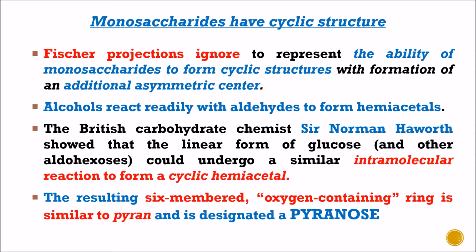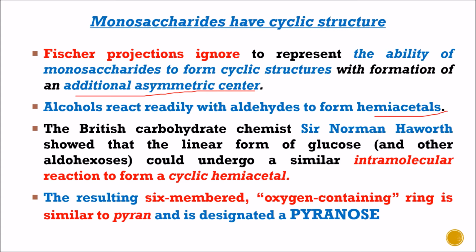As we all know, the straight chain glucose structure is known as a Fischer projection. The Fischer projection fails to represent the ability of monosaccharides to form cyclic structures with formation of an additional asymmetric carbon center. So cyclization forms one additional asymmetric carbon center, while alcohols react readily with aldehydes to form hemiacetals.